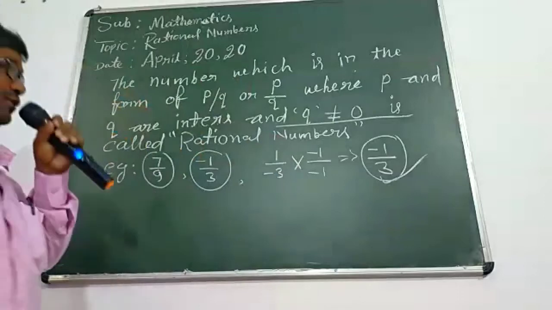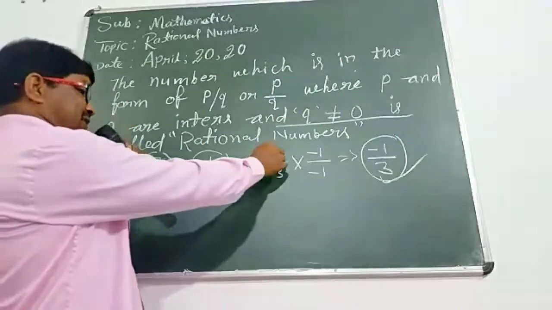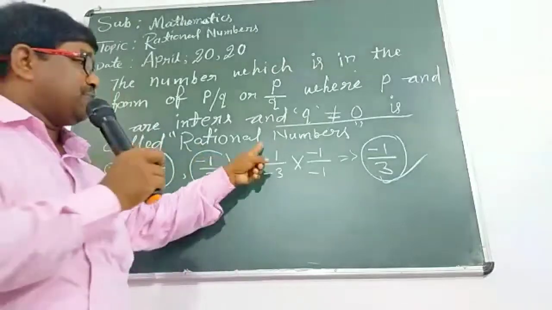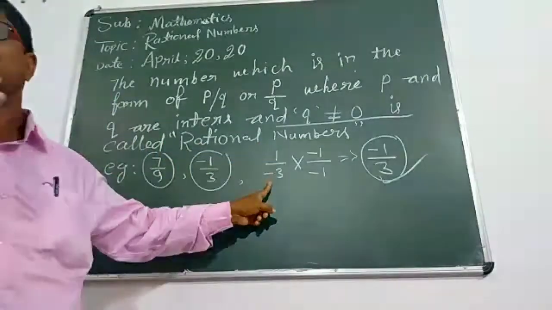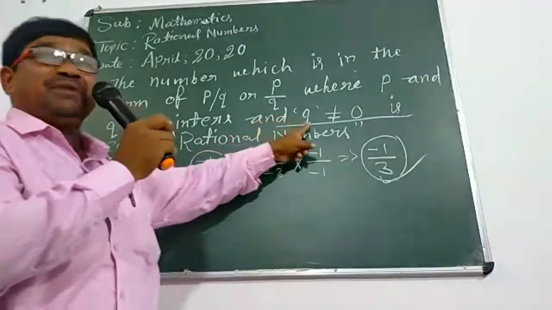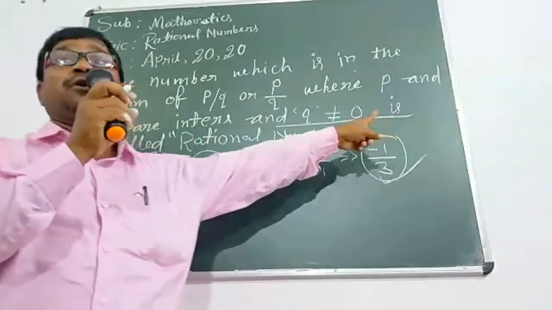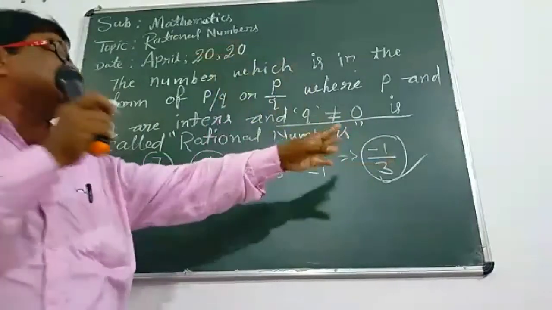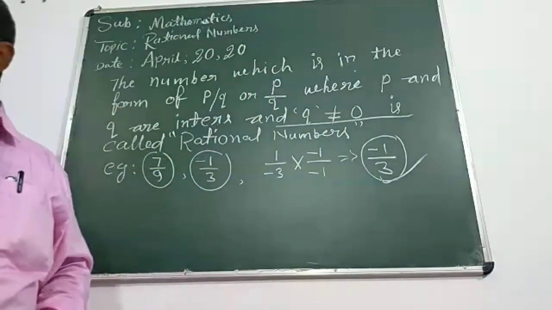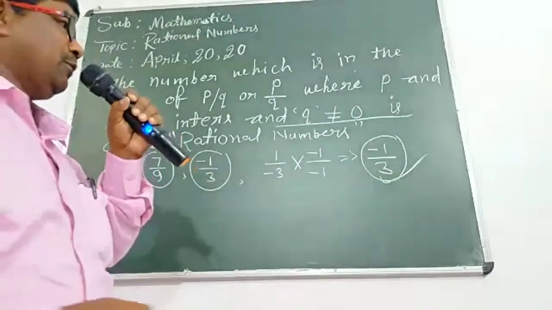Okay? Understood? Any problem? Listen again for this number. Students, first, I have written 1 upon minus 3. Here 1 and minus 3 both are integers. 1 is P, minus 3 is Q. But in the definition, it is declared by your teacher that Q is not equal to 0. It means Q must be greater than 0. But here minus 3 is less than 0. So this is not the real form of a rational number.